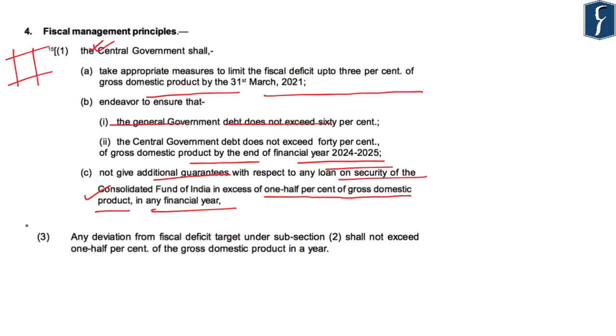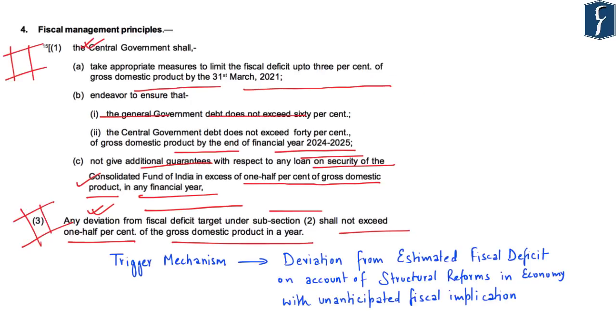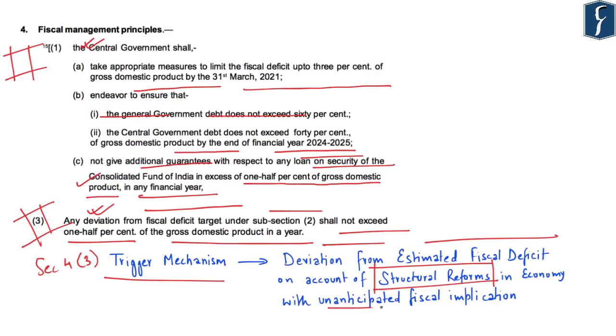Further, Section 4 Clause 3 of the FRBM Act says that any deviation from fiscal deficit target under subsection 2 shall not exceed 0.5% of the gross domestic product in a year. So, the Union Finance Minister cited Section 4 Clause 3, which provides for a trigger mechanism with respect to deviation from estimated fiscal deficit target on account of structural reforms in the economy with unanticipated fiscal implication.